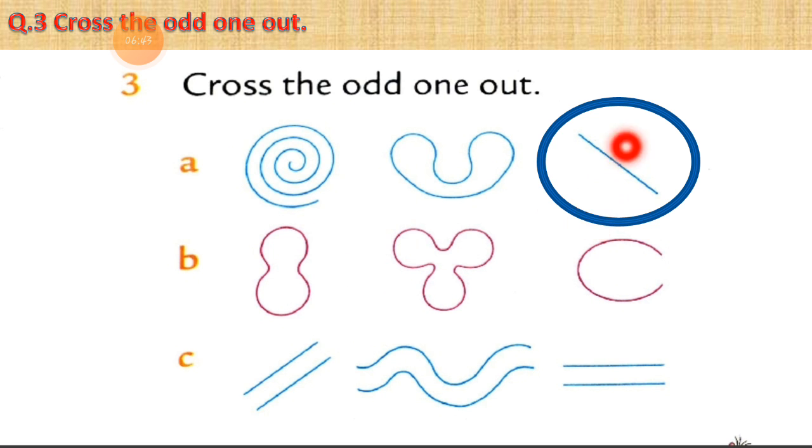As per my thinking, this shape is the answer, the odd one out from the given shapes. This one is an odd shape. Now let's take number B here. So here three shapes are given to us.